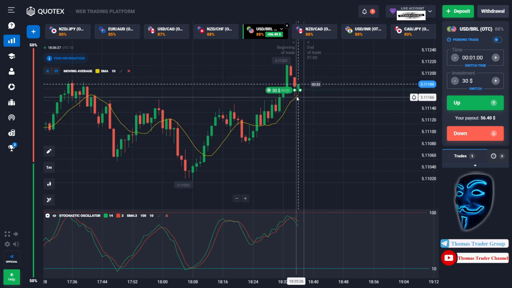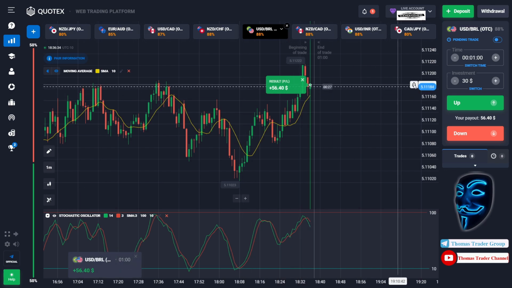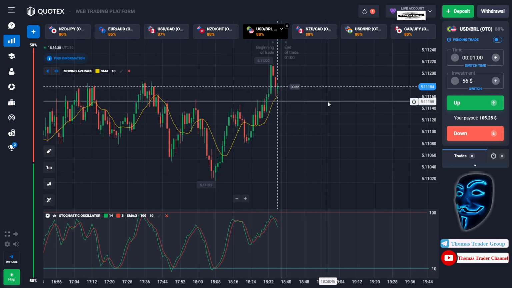As you can see over here, the market makes a rebound when it touches the moving average and the support area over here. We made a right decision. We made a profit of $56. Let's change our investment into $56.